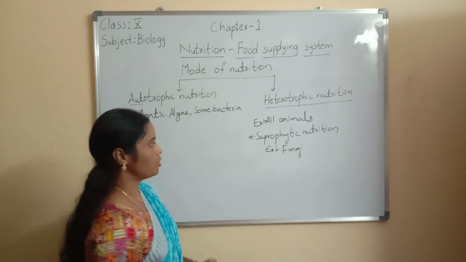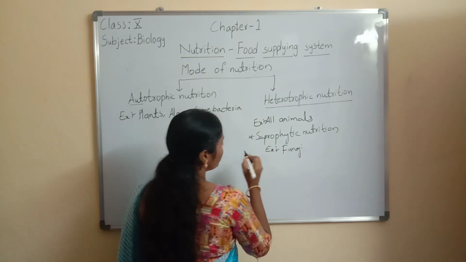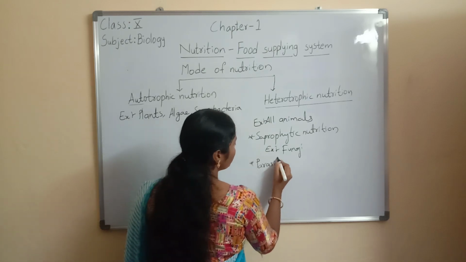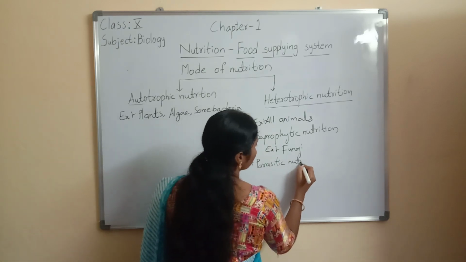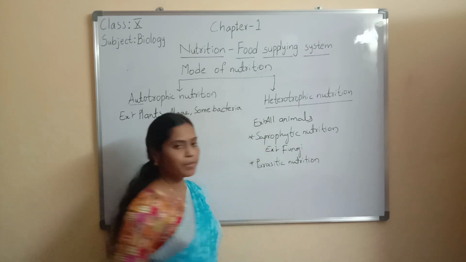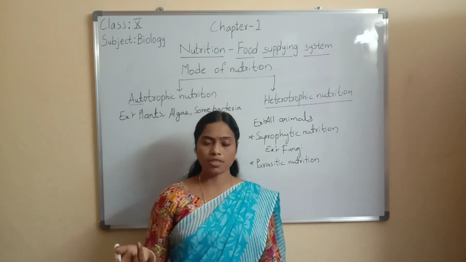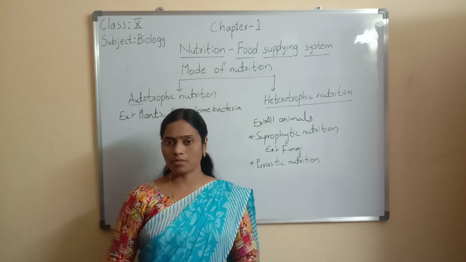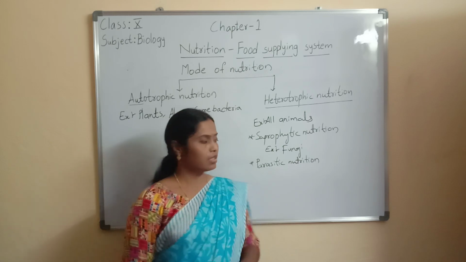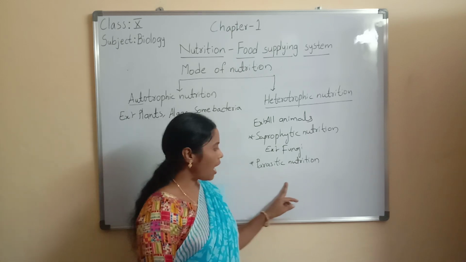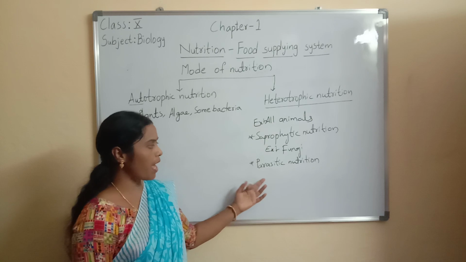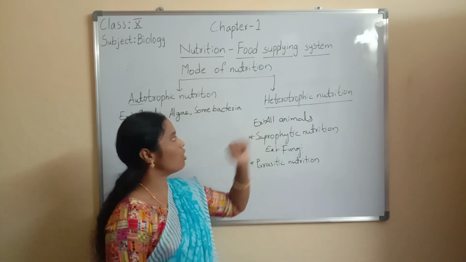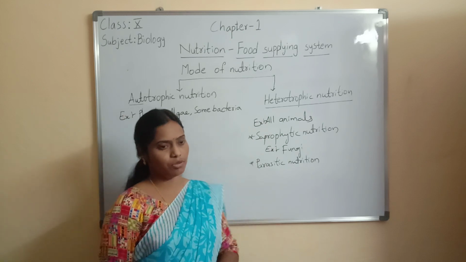Okay, saprophytic nutrition. The next type of nutrition which comes under heterotrophic nutrition is parasitic nutrition. Some organisms depend on other organisms for food and shelter. These are called parasites, and this mode of nutrition is called parasitic nutrition. Both saprophytic nutrition and parasitic nutrition come under heterotrophic nutrition.